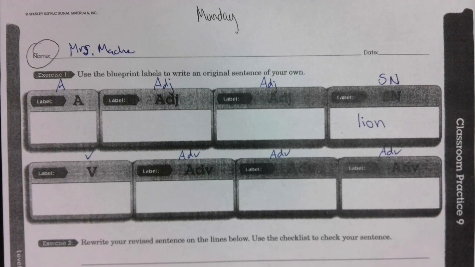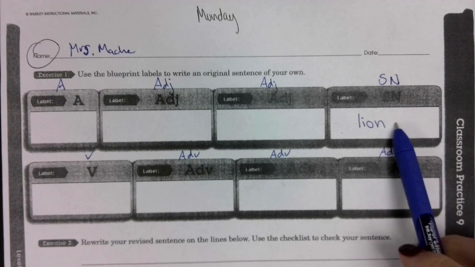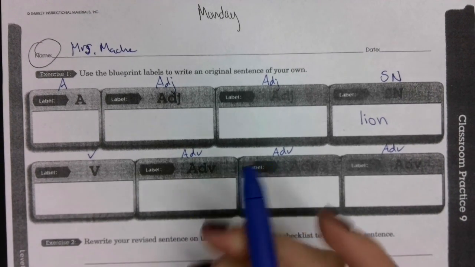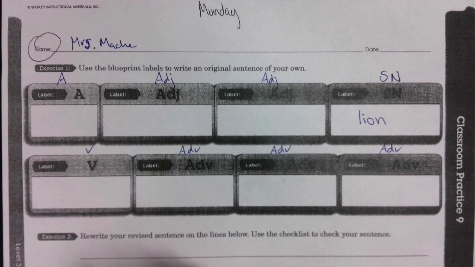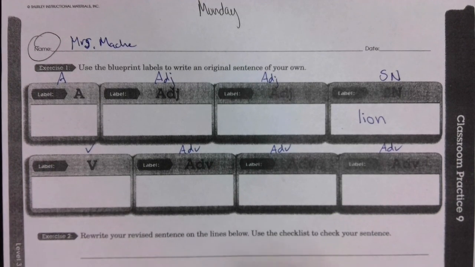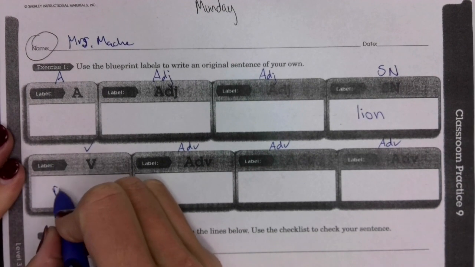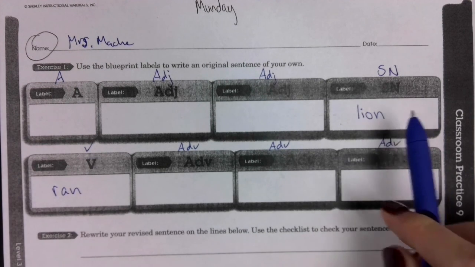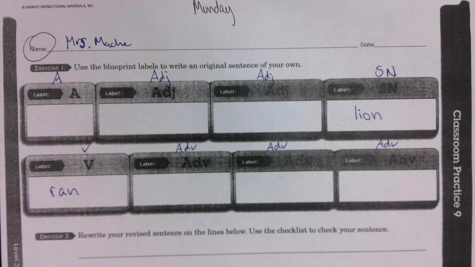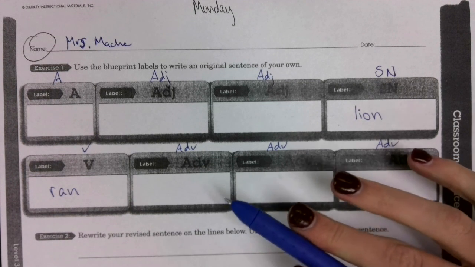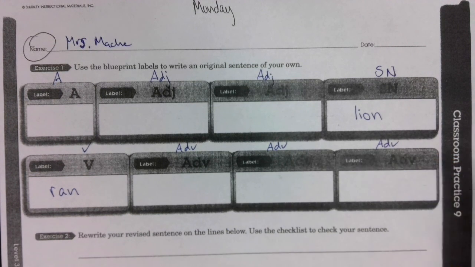Then let's think about what is being said about the subject. So what's being said about the lion? The lion did what? The lion, let's say, ran. What is being said about the lion? Lion ran. Now let's think about our adverbs. Remember, adverbs answer the question how, when, and where. So, ran how?